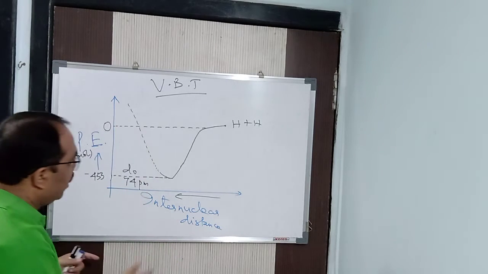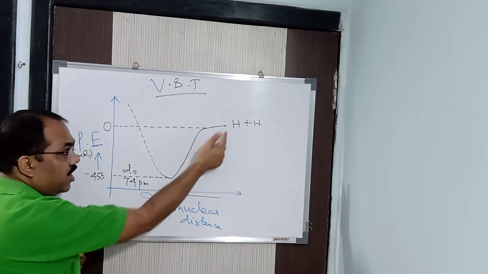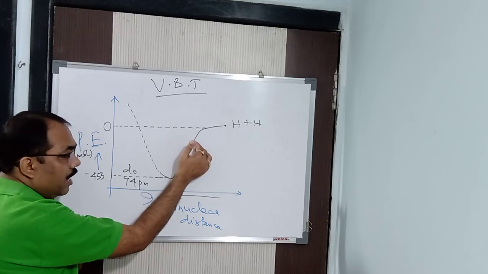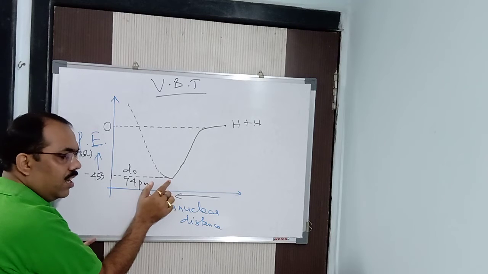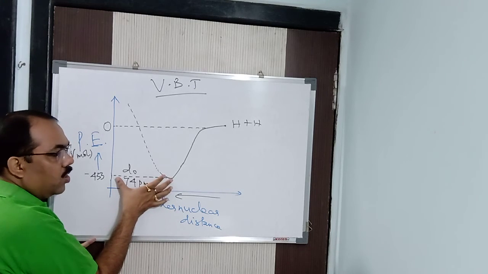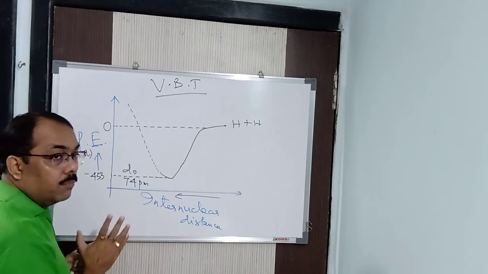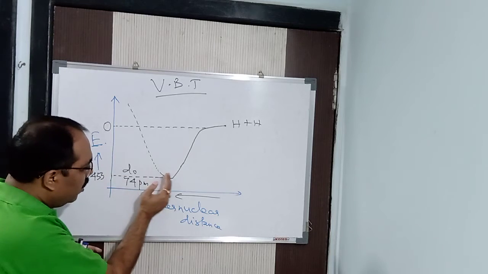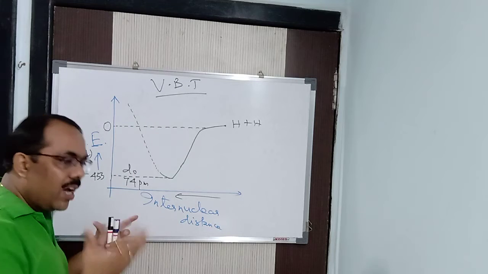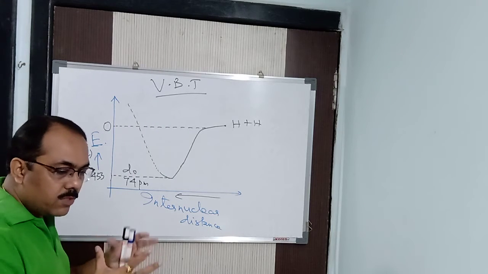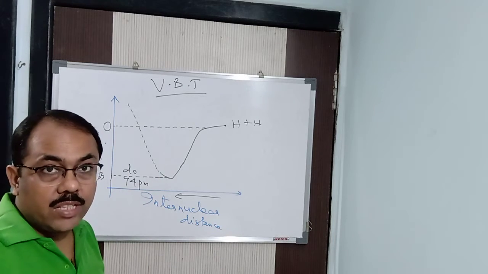So here what you will find is that the attractive forces and the repulsive forces balance each other. Initially there were repulsive forces. Then repulsive forces decrease, attractive forces increase. Here the attractive and the repulsive forces balance each other, and that distance is known as D0, the bond length of a given molecule. Beyond that, if you want to decrease the bond length, it's not possible. Why? Because again the repulsive force is going to increase, as the nuclei of the two atoms will repel one another. Hence energy is again increased.